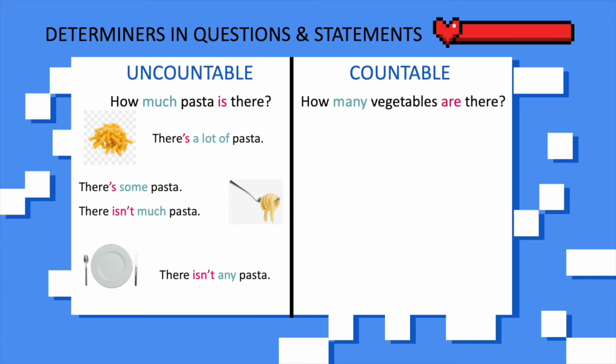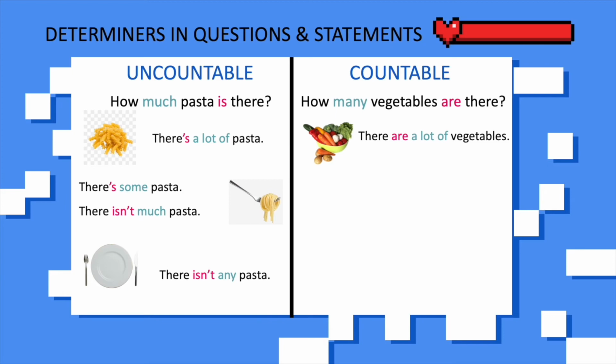The same question will be asked, which is, how many vegetables are there? We know that vegetables we can count by numbers. Therefore, anything that is countable, we need to use the word many when we want to ask for quantity, followed by the verb to be, are.